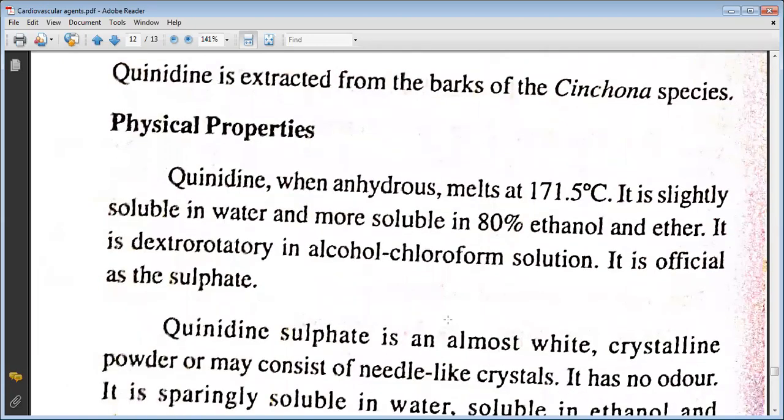Quinidine when anhydrous melts at 171.5 degrees. It is slightly soluble in water, more soluble in 80% ethanol and ether. It is dextrorotatory in alcohol-chloroform solution. It is official as a sulfate.